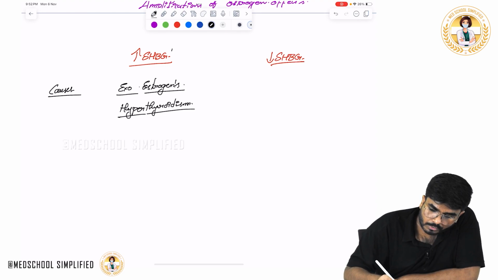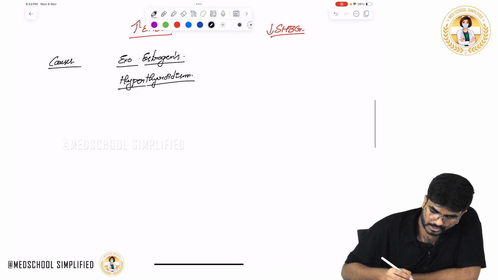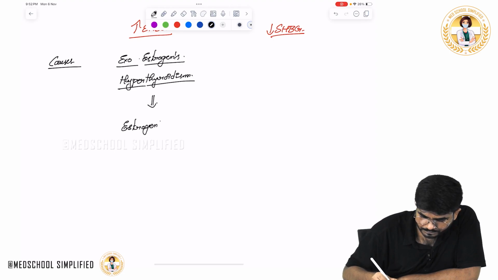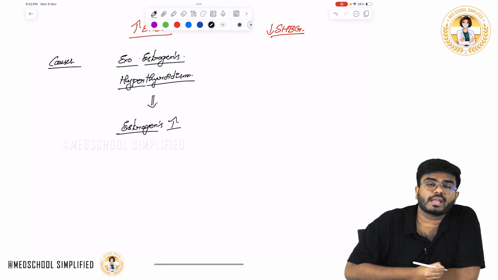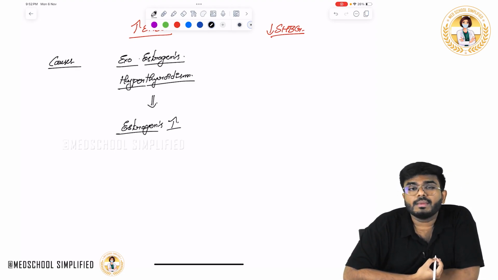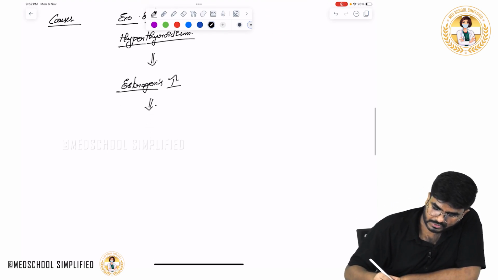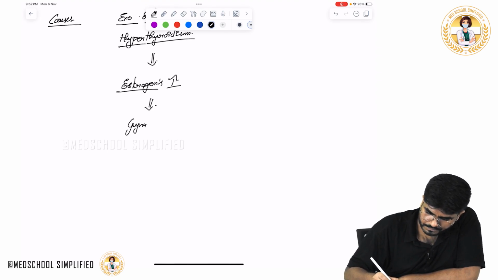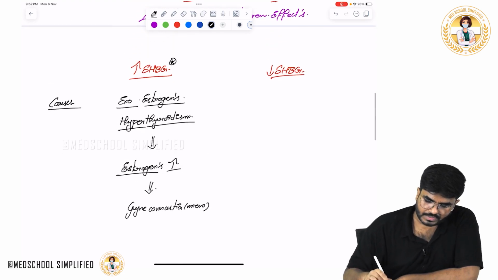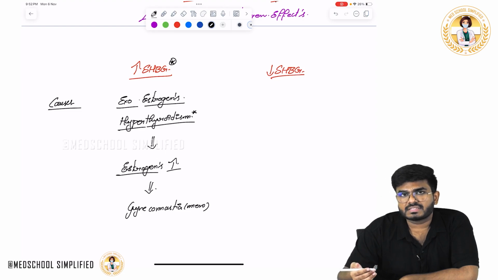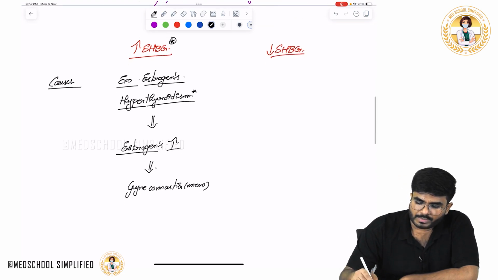In these conditions, sex hormone binding globulin levels increase, so the androgen to estrogen ratio changes and estrogens are more available. As more estrogens are there, that will cause gynecomastia in men. For example, if a man is suffering with hyperthyroidism or has exogenous estrogen intake, that causes gynecomastia. That's the side effect.